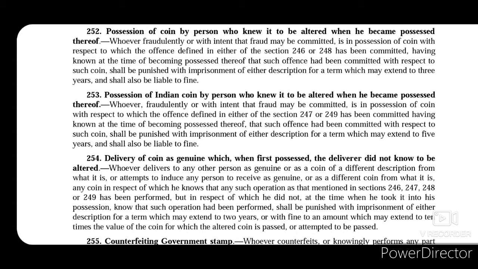So whoever fraudulently or with intent that fraud may be committed is in possession of coin with respect to which offence defined in either section 246 or 248 has been committed, having known at the time of being possessed that such offence had been committed with respect to such coin. So this person knew that the coin was altered and still he possessed that coin. He shall be punished with imprisonment for a term which may extend to 3 years and shall also be liable to fine.